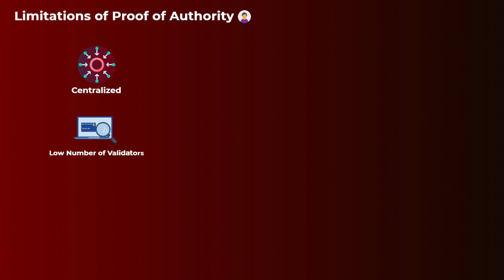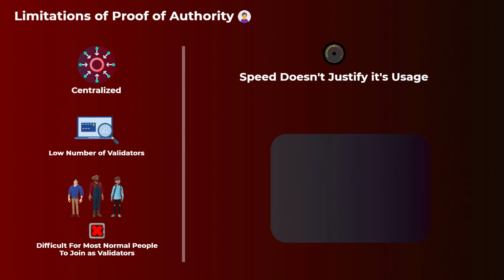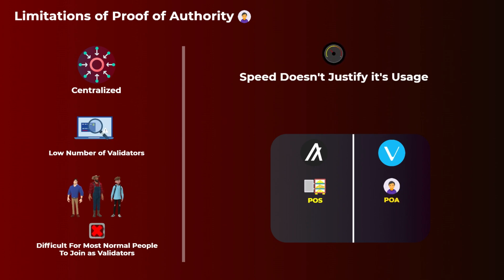As for the limitations of proof of authority, most of them are quite obvious. It is centralized compared to other mechanisms like proof of work and proof of stake. It usually has a lower number of validators, and not everybody can have the reputation to be a validator on the network. So it is difficult for most normal people to join the network as validators, which makes the proof of authority not suitable for public decentralized blockchains. The speed alone can't justify the use of proof of authority in most cases. For example, some proof of stake blockchains like Algorand can achieve 1,000 transactions per second, while still being fairly decentralized.